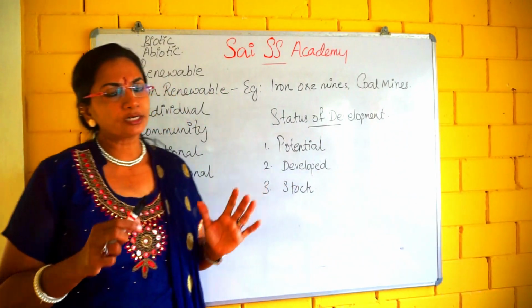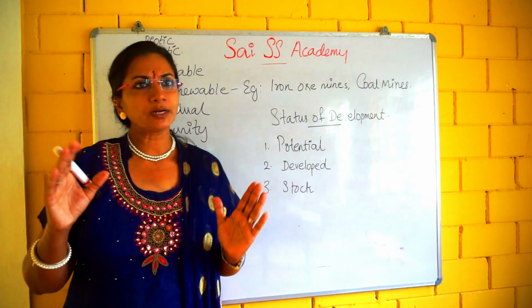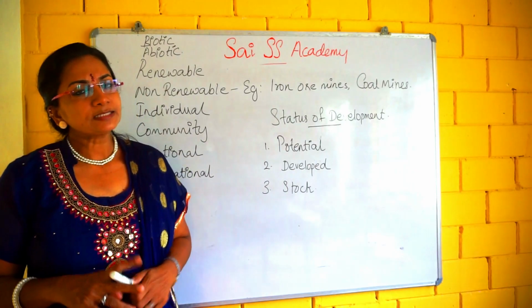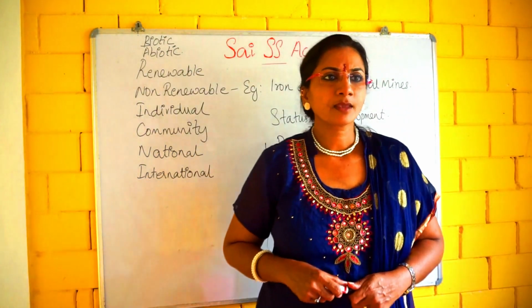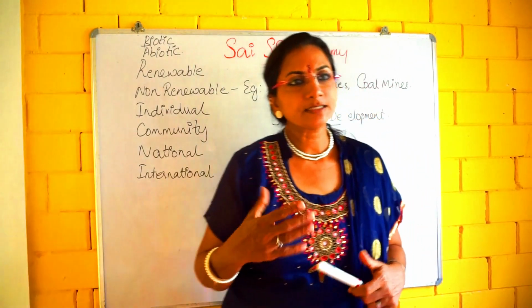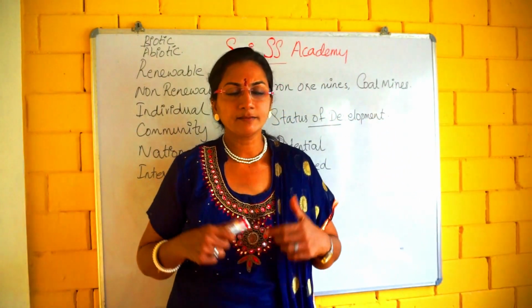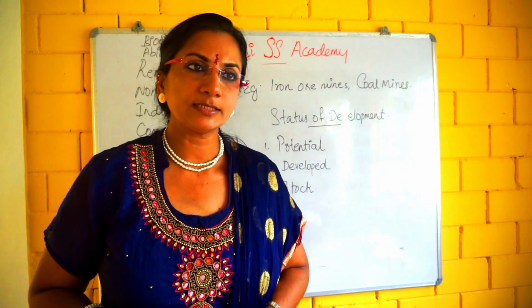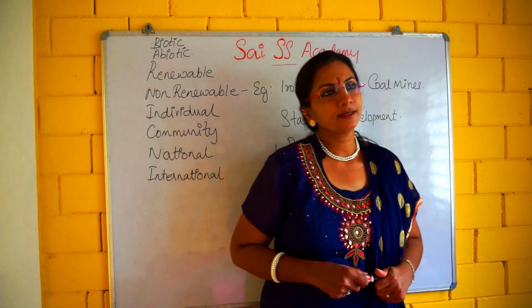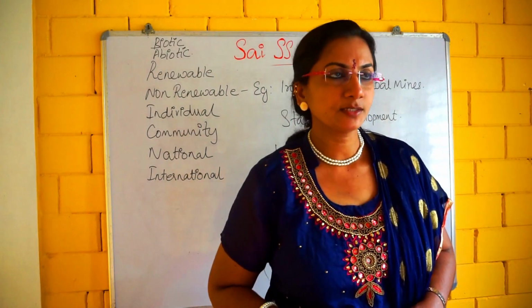That's a potential resource found in a particular place. These can be fully utilized, but we are not that developed for utilizing these energies. Such categories come under potential resource.